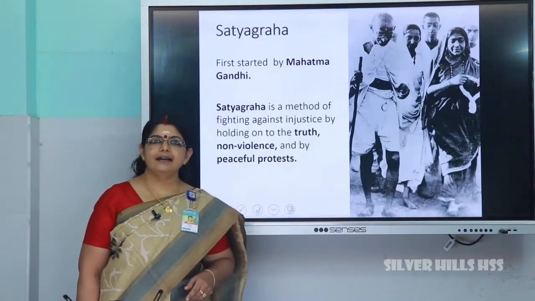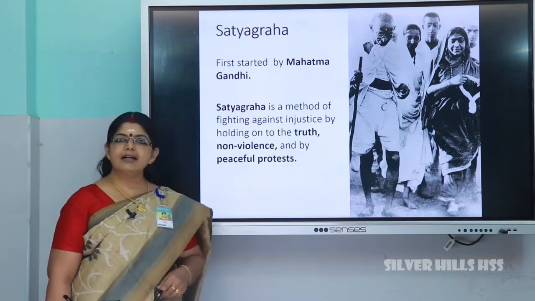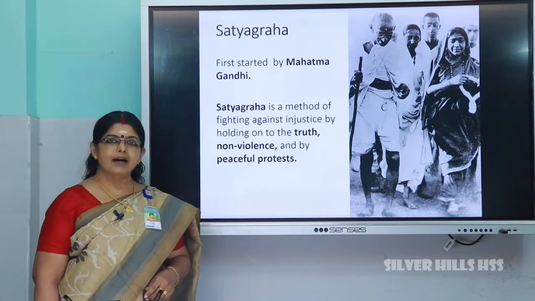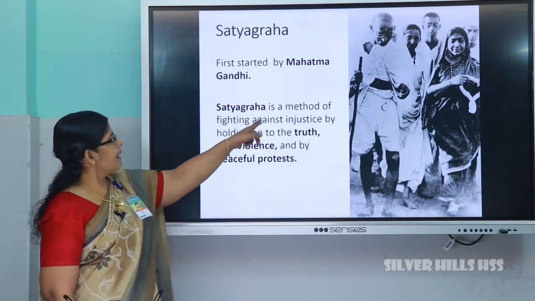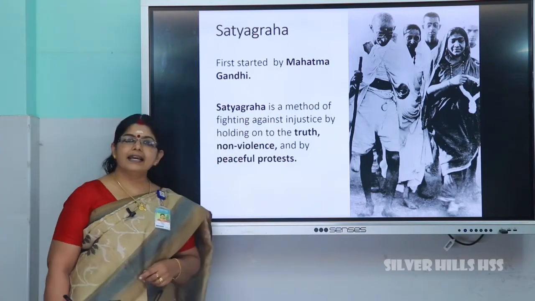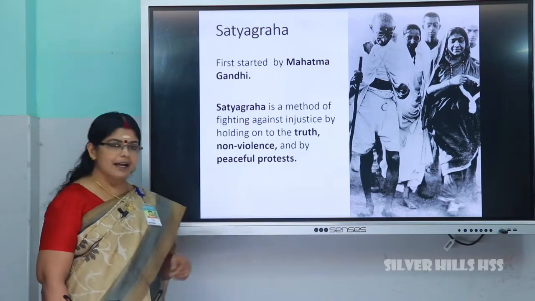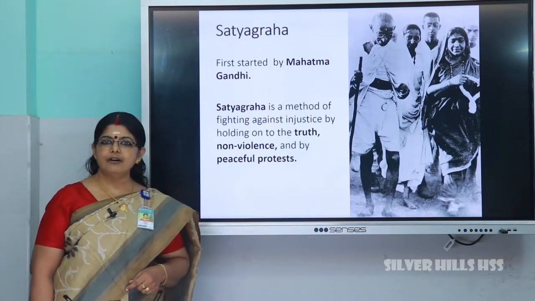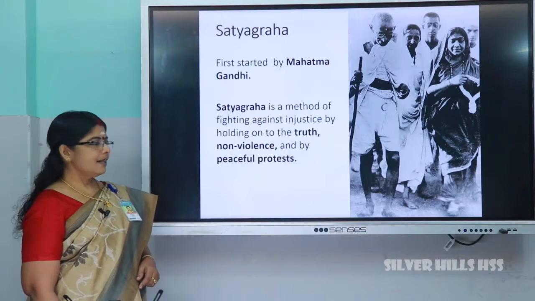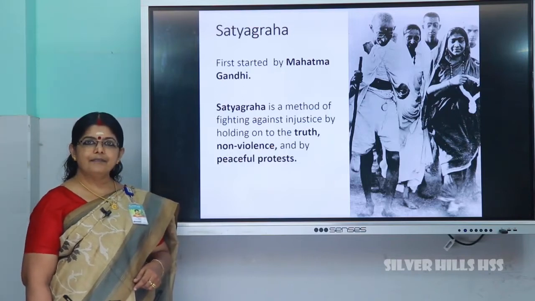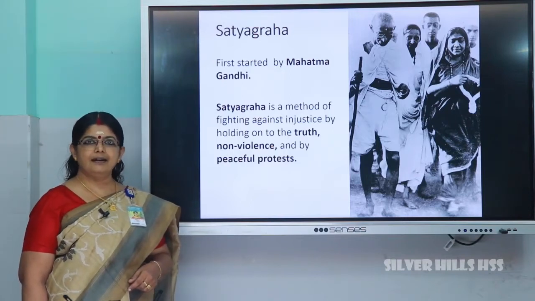Then, what is Satyagraha? Satyagraha was started first by Mahatma Gandhi. Satyagraha is the method of fighting against injustice, holding on to the truth, non-violence and by peaceful protest. Did you understand what Satyagraha is?